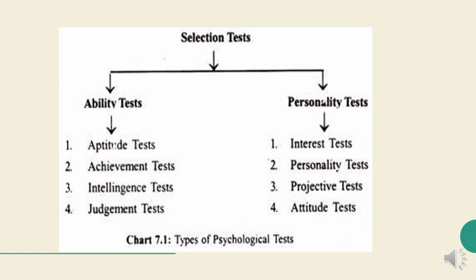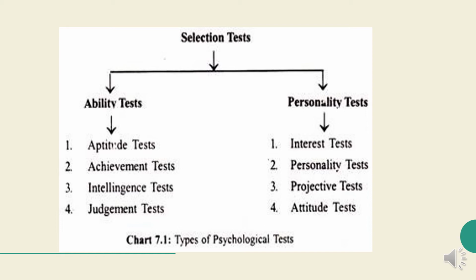This test is also called vocational test. Specific aptitude tests have been designed to measure the special ability to perform jobs. For example, mechanical aptitude test, clerical aptitude test, musical aptitude test, management aptitude test, etc.